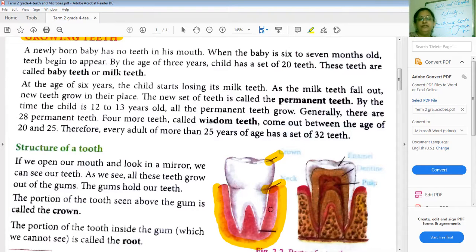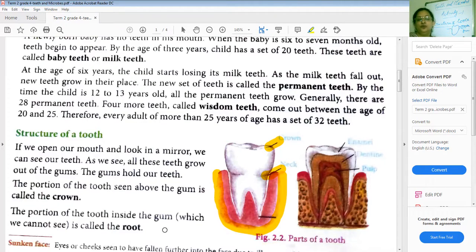As we see, all these teeth grow out of the gums and the gums hold our teeth. So the portion of the tooth seen above the gum is called the crown. What you are seeing outside now in your mouth is called the crown of the teeth. And the portion of the tooth inside the gum is called the root. So this is the root and this is the crown. And in between is the neck.